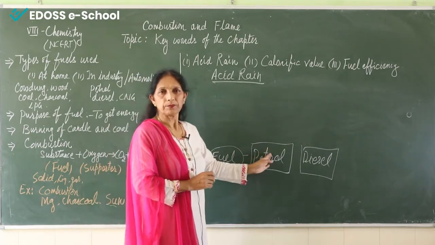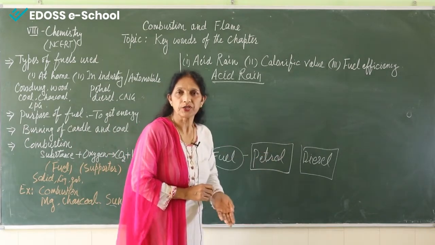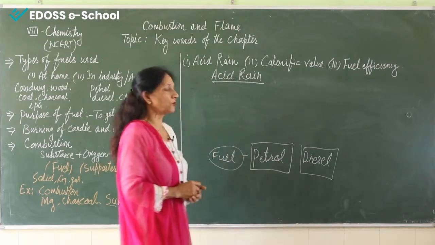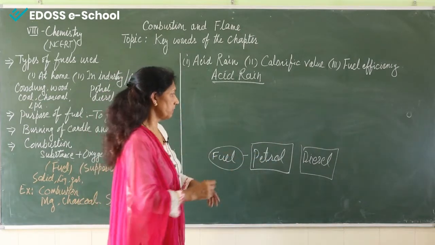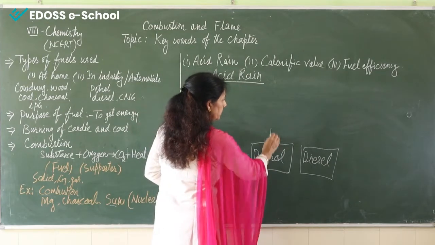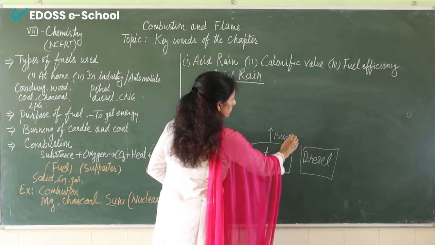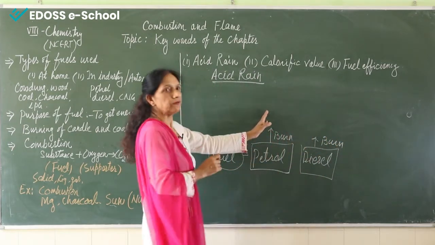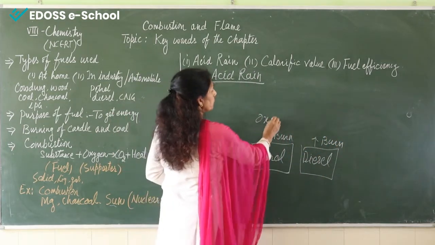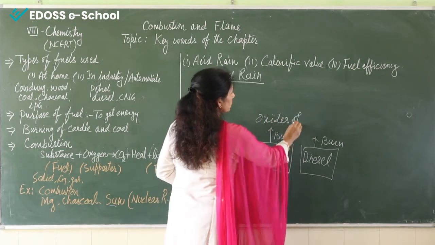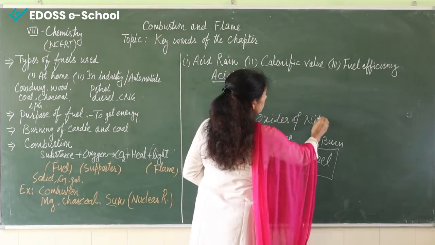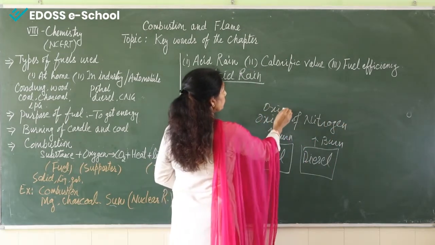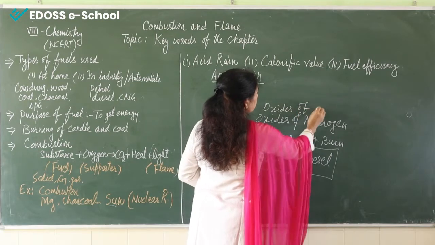Now what is happening? We are burning them for running industries and vehicles. When petrol or diesel burn, they give us oxides of nitrogen and oxides of sulfur.